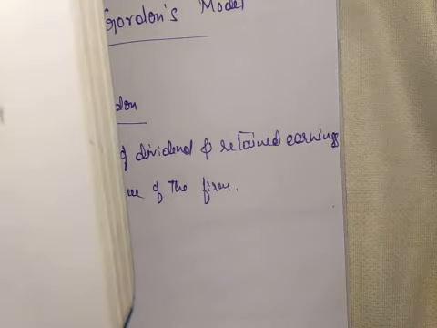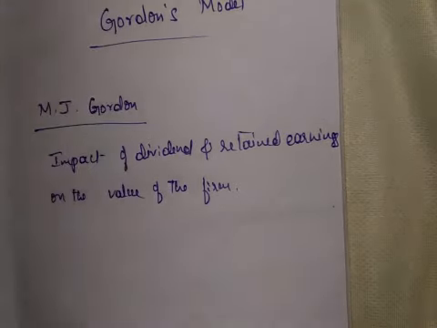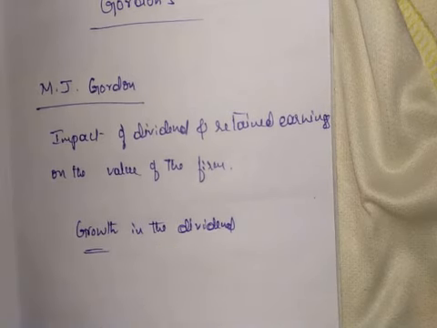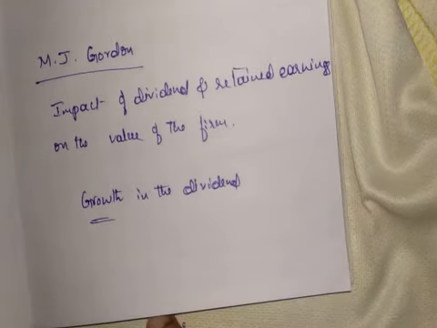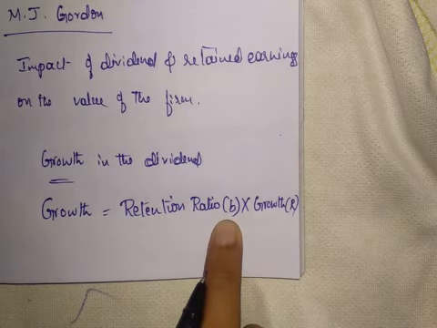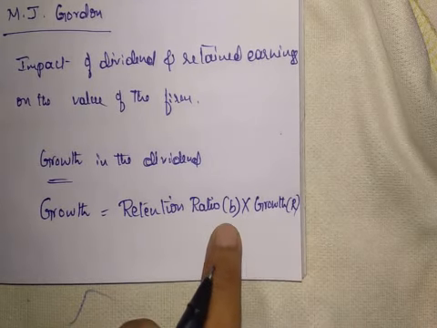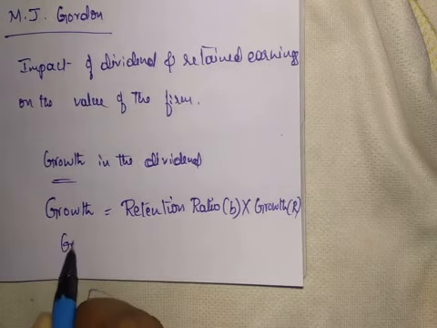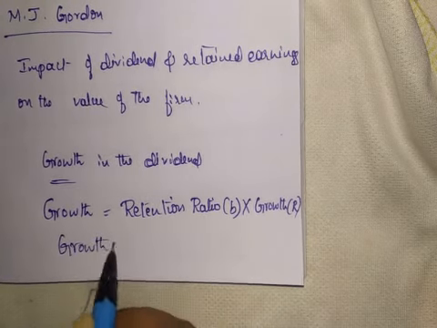That is, the growth in the dividend affects the valuation of shares of the company. According to him, growth of the firm means the product of retention ratio and rate of return. That is, retention ratio he represents with small letter b, and rate of return is r. So growth is equal to BR.